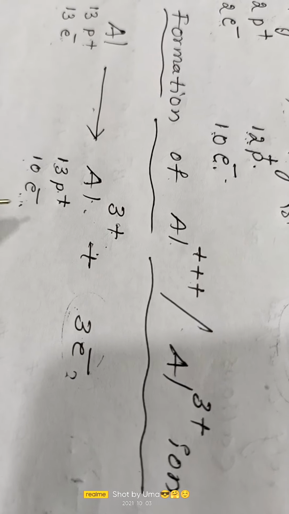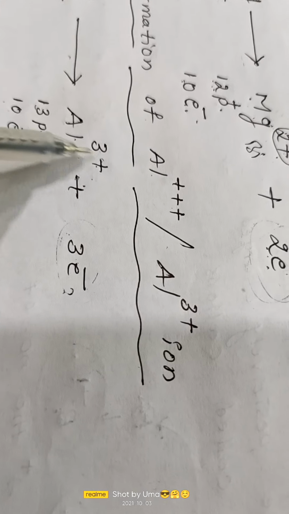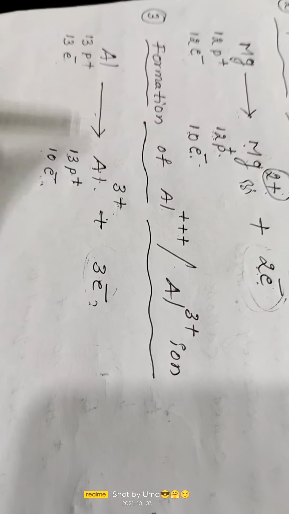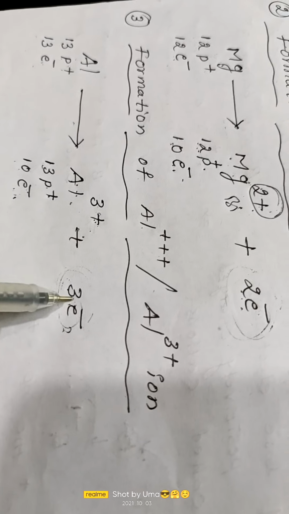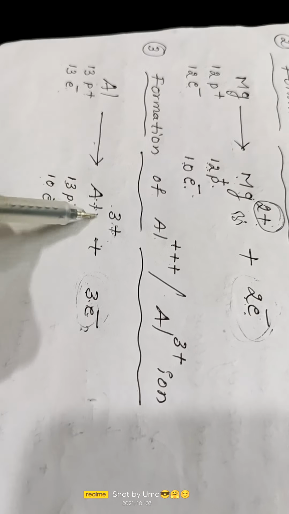So we have to write the difference between them, which is 3. However many electrons are lost, that many positive charges we have to write upon the symbol of that atom of the element. So here 3 electrons are lost by the aluminum, so we have to write 3 units of positive charge on the symbol of the aluminum atom.